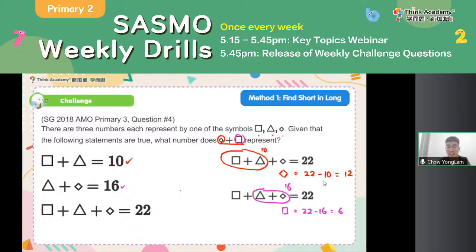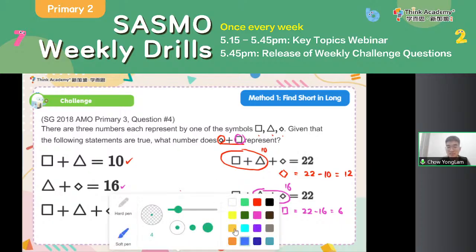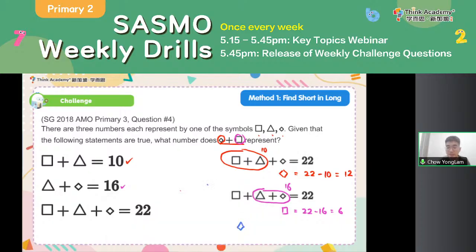So I know a diamond is 12 and a square is 6, which means I can now add them up, right, to find out what is the actual value. And what is it? It is just 12 plus 6 equals 18. I see a lot of answers coming in. Very good. Bravo. Okay, so this is how we can use find short and long, the normal way to do this question. Okay, so this method is one of the safer methods. Okay, if you can find short and long, go ahead. It's already very good, very universal.